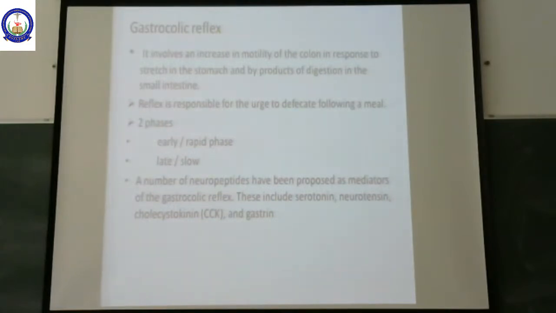Now, what is this gastrocolic reflex? If you have observed carefully, as soon as you eat, you feel like defecating. Yes or no? As soon as you eat a full stomach, you get a reflex of going to the toilet and defecating. So this is called as gastrocolic reflex. This gastrocolic reflex is very high in case of children. If you have observed small infants and children, as soon as they are fed milk or food, they feel like going for defecation. This is the reflex phenomenon called as